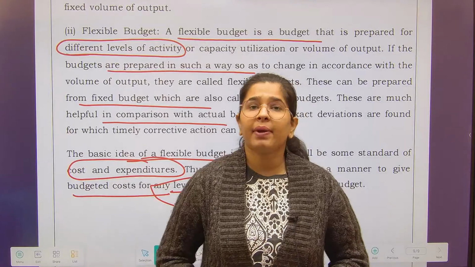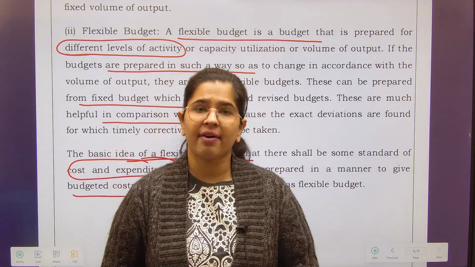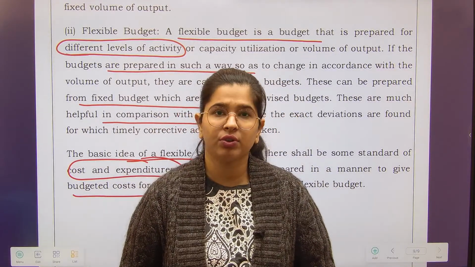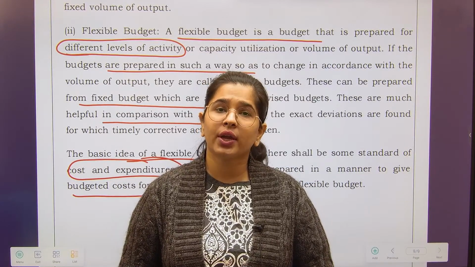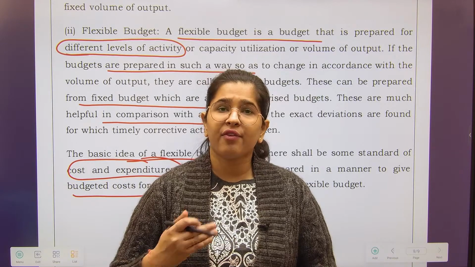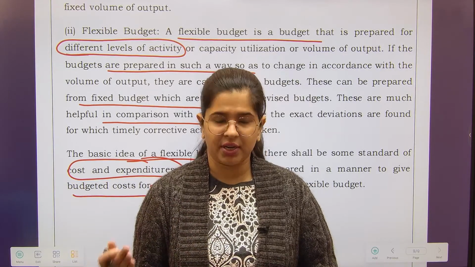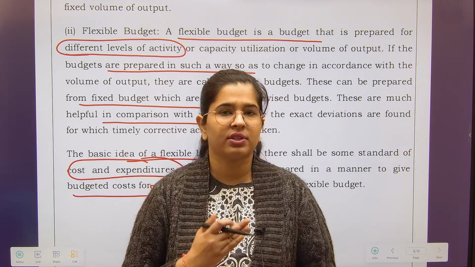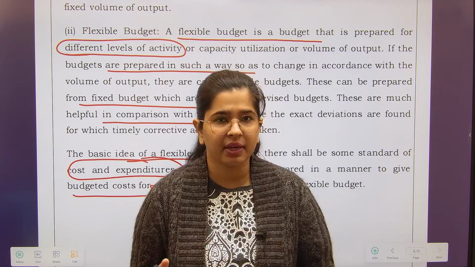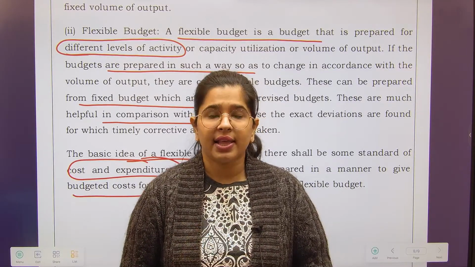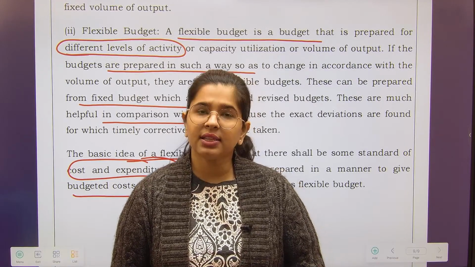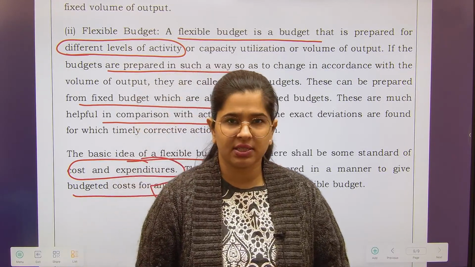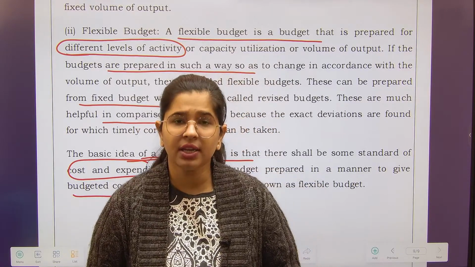So the budget prepared in a manner to give budgeted cost for any level of activity is known as a flexible budget. When I prepared the fixed budget, I was just having a budget for 7,000 units of production. But in flexible budget, you are going to have the budget for every kind of production, whether you are doing 7,000, 8,000, 9,000, 10,000 or whatever be the quantity of production. So hence flexible budgeting is done as per that. These are the differences between your fixed as well as the flexible budgeting, right?